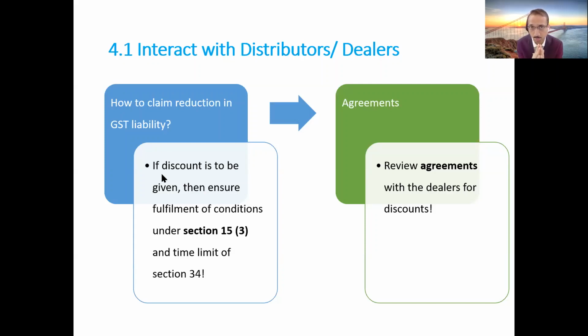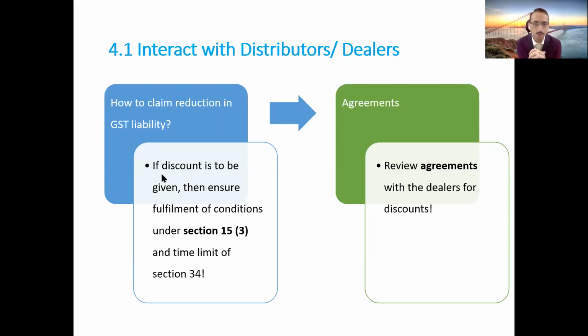Because of this important condition, the discount, if any, that you are going to give in the name of Corona would typically be missing in the old agreement. And that is where the authorities are likely to question whether you can claim the post-supply discount, or a special discount you are giving because of the Corona crisis, as a deduction. That means, should you issue a credit note along with GST?